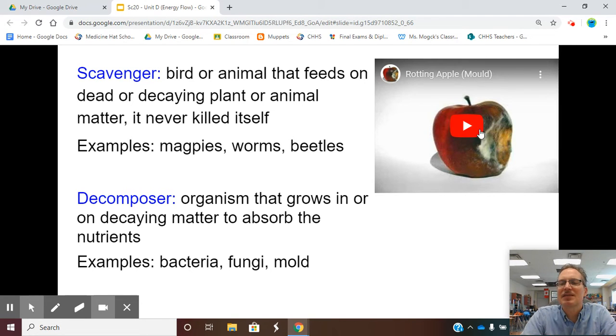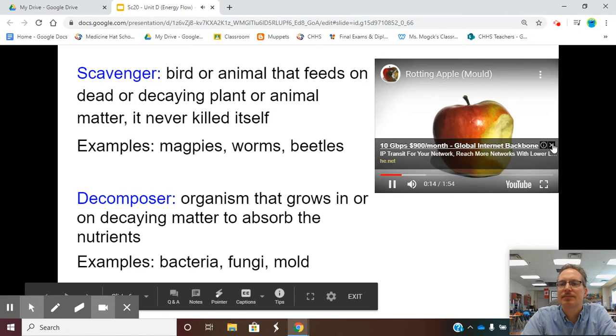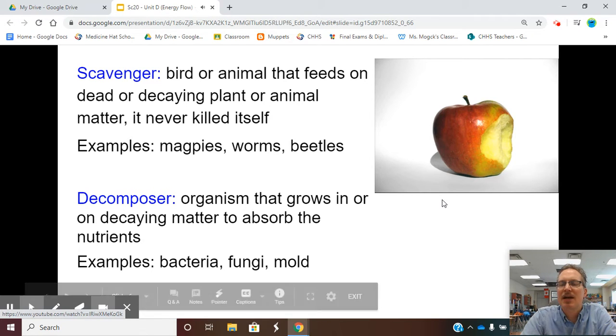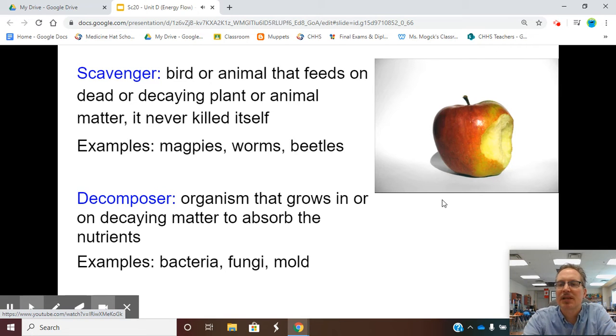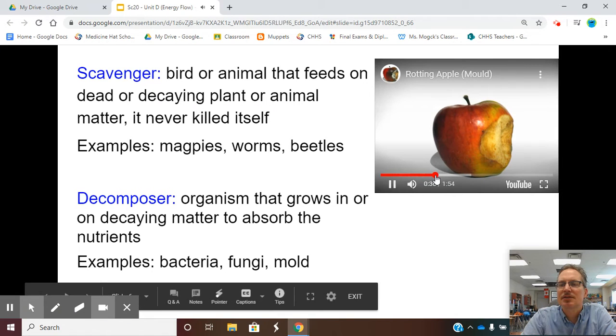I love this because this is a time-lapse picture of an apple taken with a bite out of it, and we watch it over time. Let's watch the picture of the apple. Gonna speed it up a little bit here. Here's our apple. And I love time-lapse videos because it completely shows our apple from day one as it goes through this process.